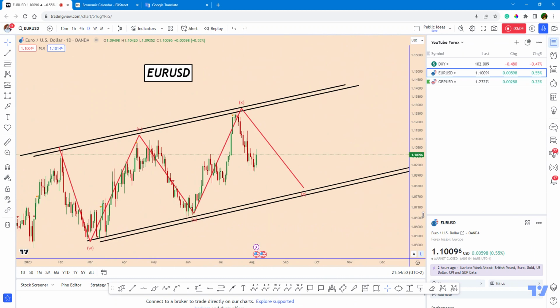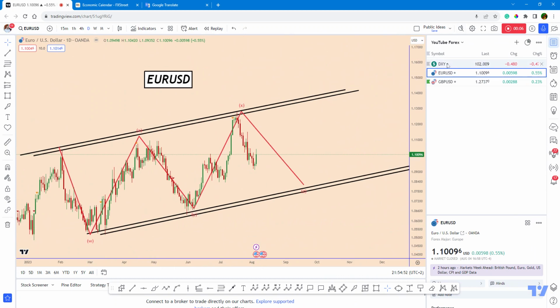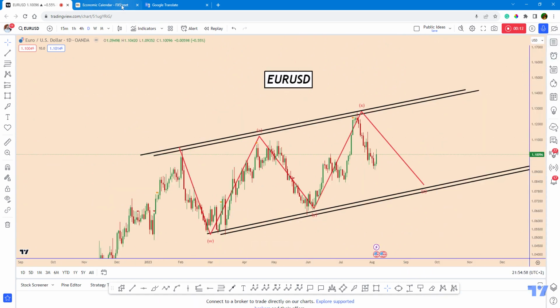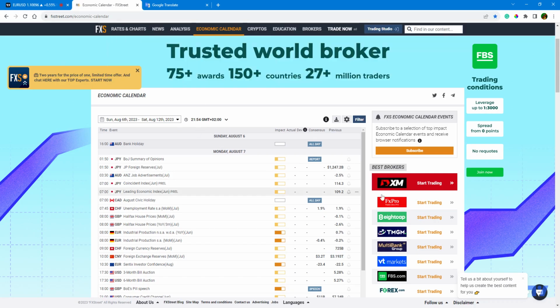Considering the numbering of the messages, I'm going to analyze DXY, EURUSD and GBPUSD for the coming week. As a beginning, we are going to look at the economic calendar. So what do we have to face during this week?